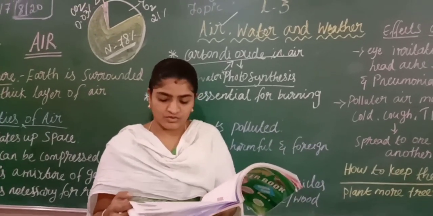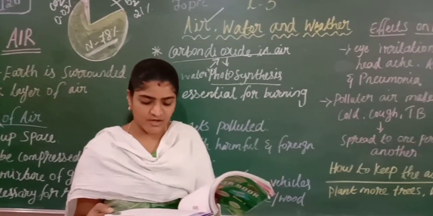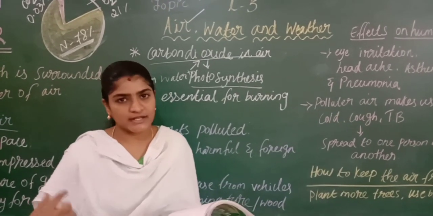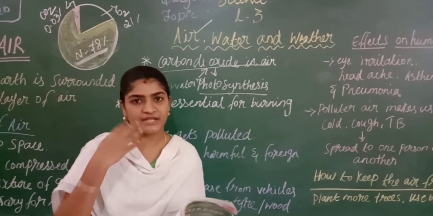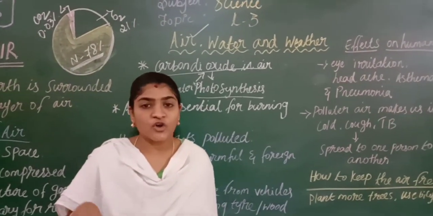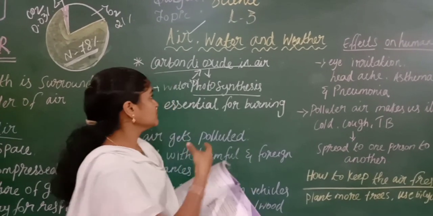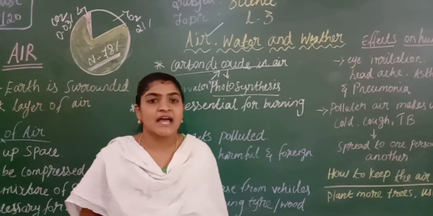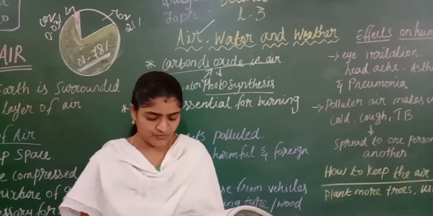Okay, here, carbon dioxide in air. When we breathe out, we give out carbon dioxide in the air. Carbon dioxide is important for all the green plants. So animals breathe out carbon dioxide, and that carbon dioxide is helpful for all green plants. Using the carbon dioxide, they are involved in the photosynthesis process and prepare their own food.